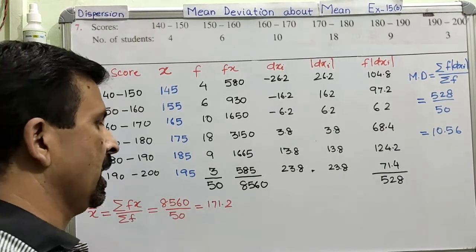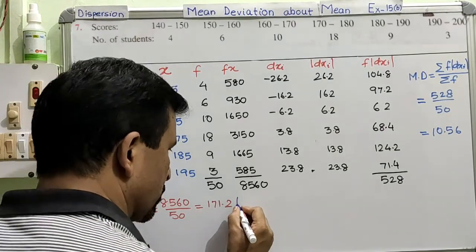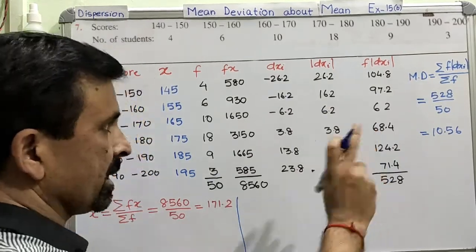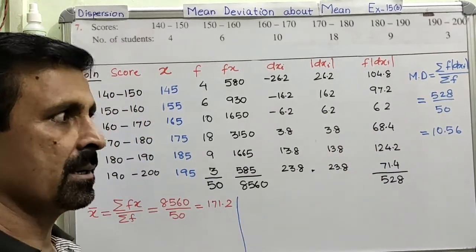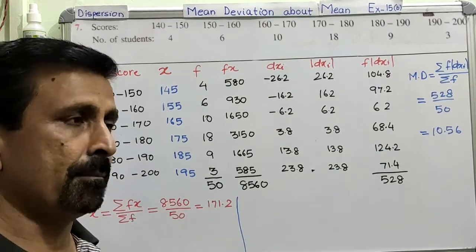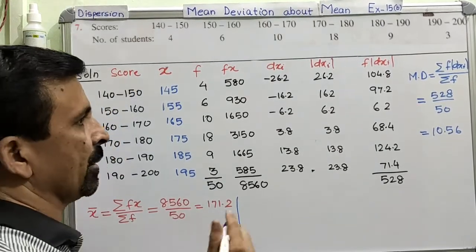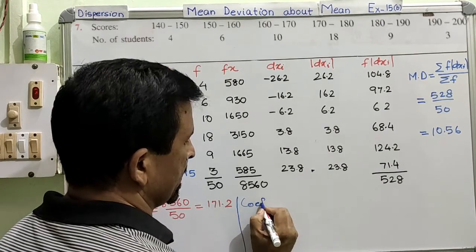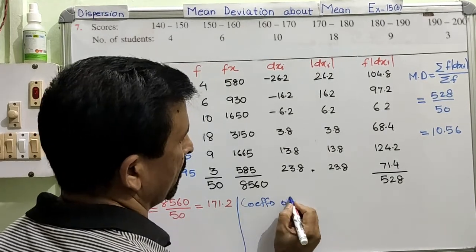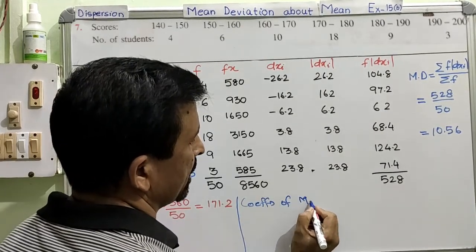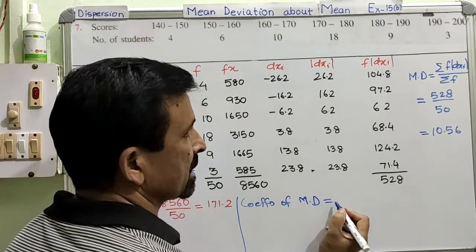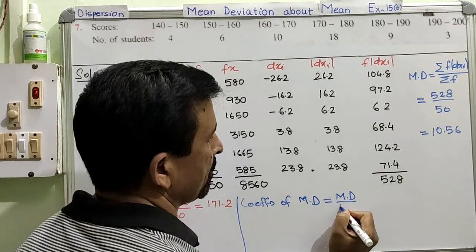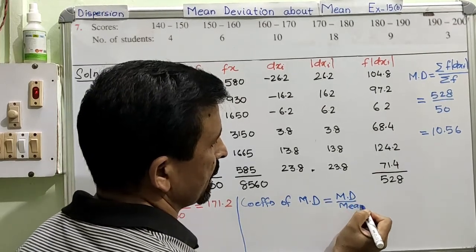But for the other two questions also, after calculating the mean deviation about mean, I have also demonstrated calculating the coefficient of mean deviation. So for this question also, I am going to show you the coefficient of mean deviation. The formula is mean deviation divided by mean. Clear?